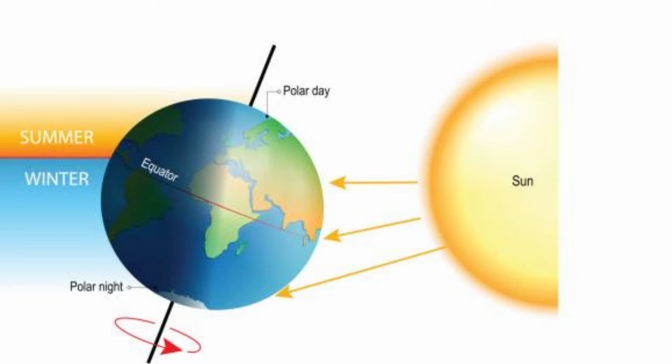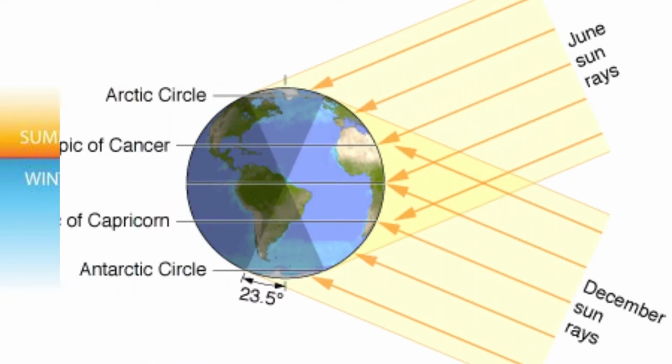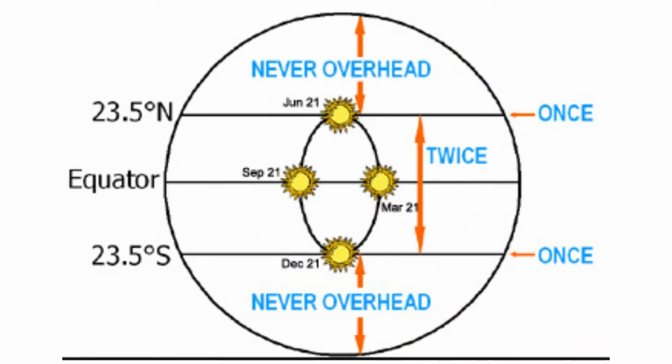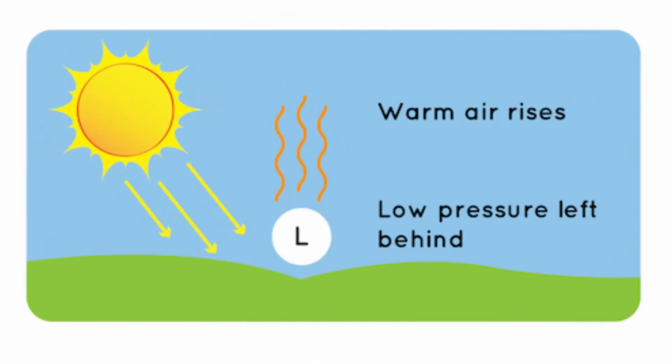Equator is the 0-degree latitude and is considered to be the line dividing the globe into two halves, that is the northern and southern hemispheres. The sun rays fall vertically and directly on the earth's surface between Tropic of Cancer and Tropic of Capricorn. Beyond these two lines, whatever sunshine is received is the oblique rays of the sun. And during the span of 1 year, the position of the sun moves from Tropic of Cancer to Tropic of Capricorn and then backward.